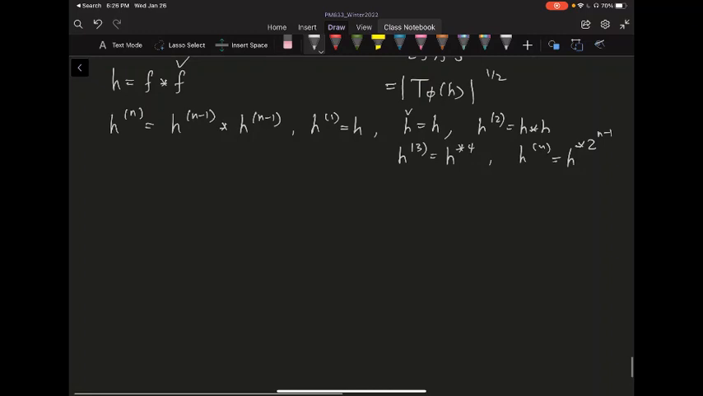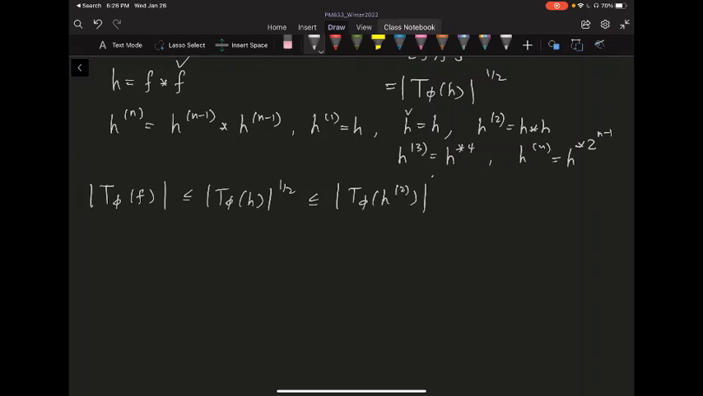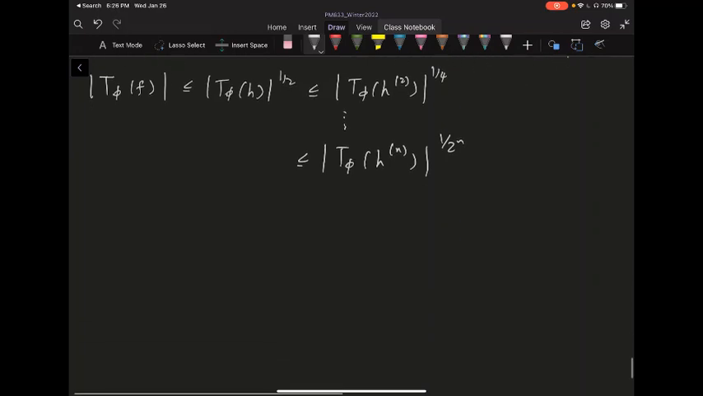All right, so now I have this T phi of f. This is going to be bounded above by T phi of H to the half, and I apply the same trick to H again. So this is less than or equal to T phi of H2, but now I have another half, so I have a quarter here. And then you do the same thing over and over again. So what you have is less than or equal to T phi of Hn, the whole thing to the power 1 over 2 to the n. Well, this is because T phi has norm 1, so this is going to be bounded.